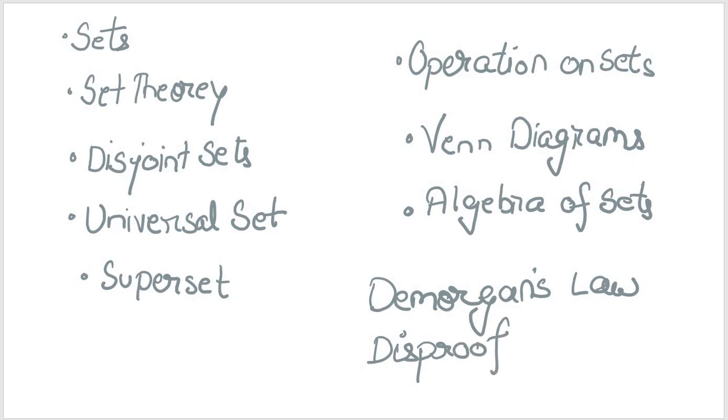So this is all we have covered up till now, and in today's discussion we are going to talk about ordered sets.